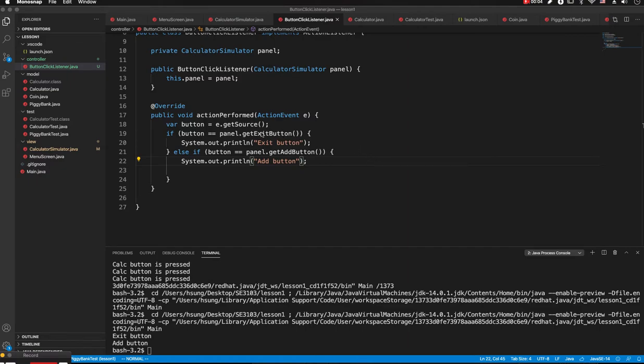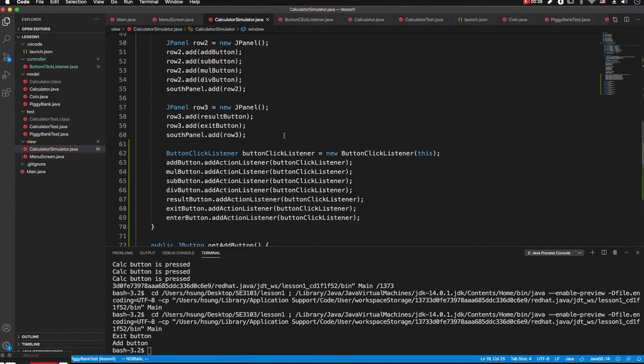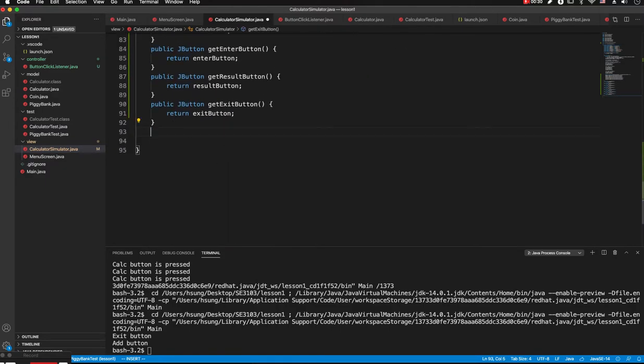Let's first implement the exit button is pressed. We need to return to the menu screen. So here, when the exit button is pressed, first we need to get the window and then remove the current body of the window. But the window information is over here inside the calculator simulator. So we need to provide a getter for that.